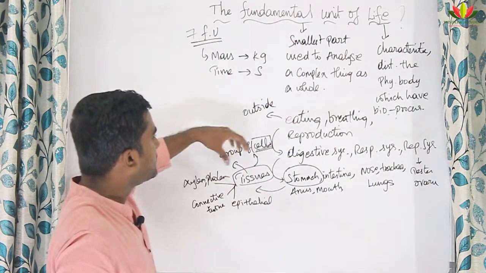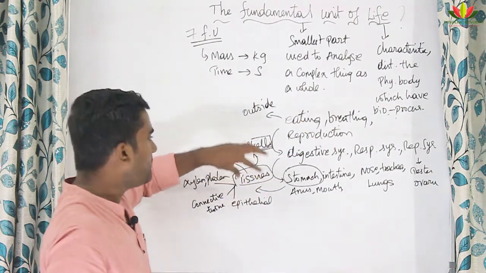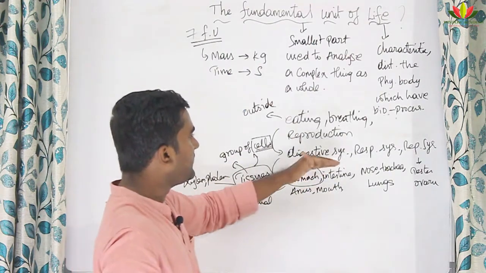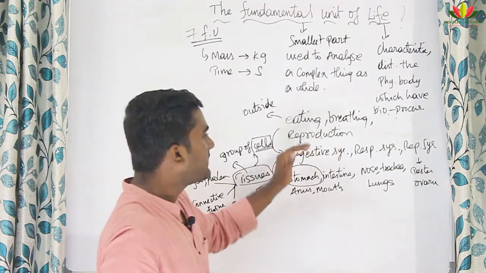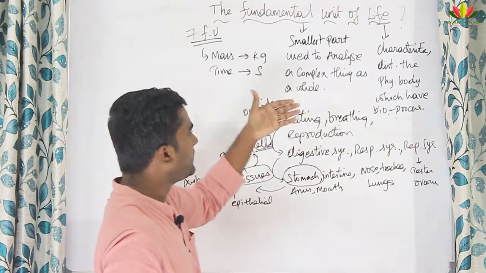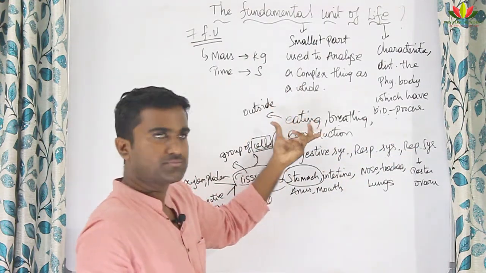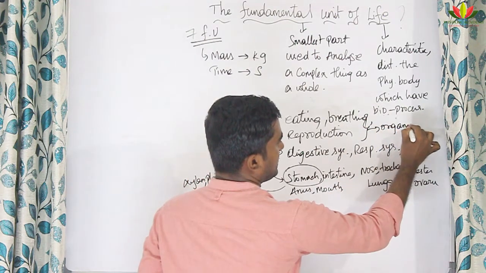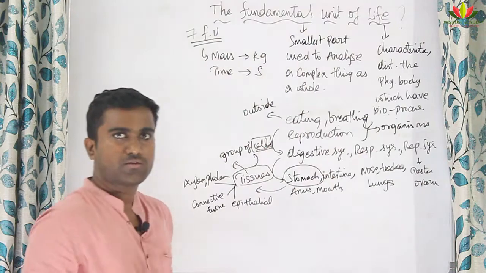A group of cells joined together forms a tissue. A group of tissues joined together forms an organ. A group of organs will join together to form a system. These groups of systems will join together to give an organism. Okay, these activities are done by any living organism, right?